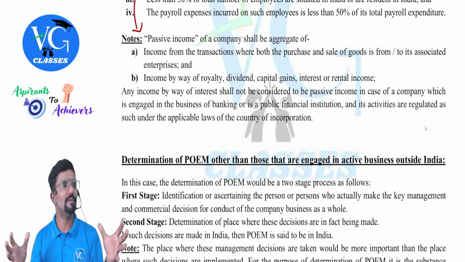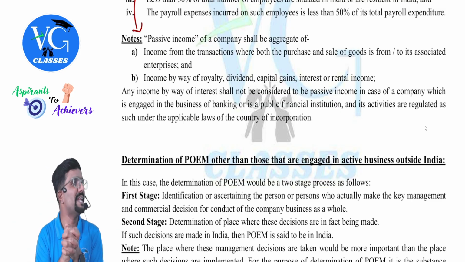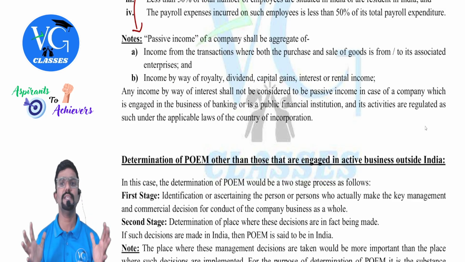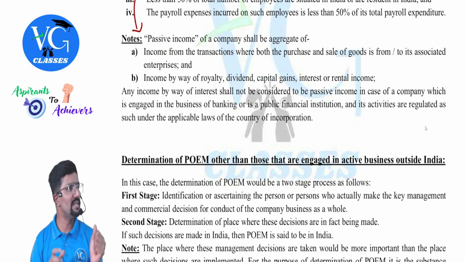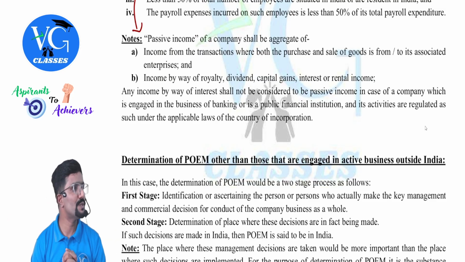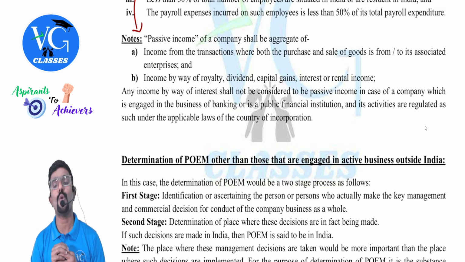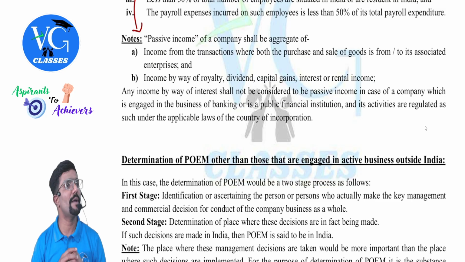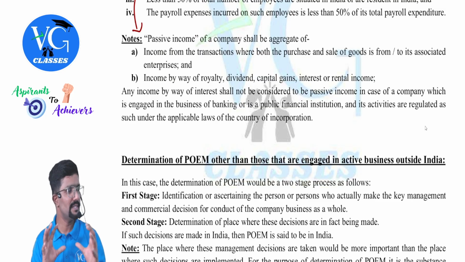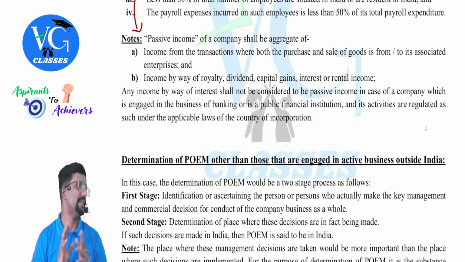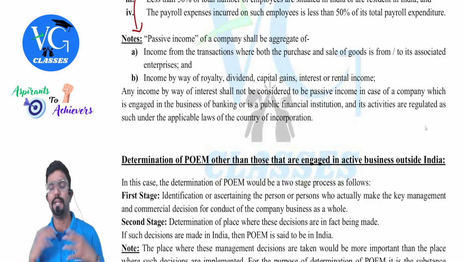Associated enterprises are when two people are associated or connected. For example, holding and subsidiary. Sir, one is controlling the other. Are they associated enterprises? Yes. Especially for business, if one is dependent on the other or if one is controlling the other, we call them associated enterprises. What is actually an associated enterprise is covered in section 92A of the Income Tax Act, which is a part of international taxation, which is not a part of your syllabus. Clear? In simple terms, associated enterprise means you just remember that one is controlling the other, either directly or indirectly.